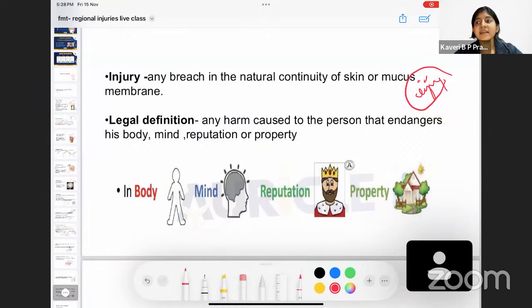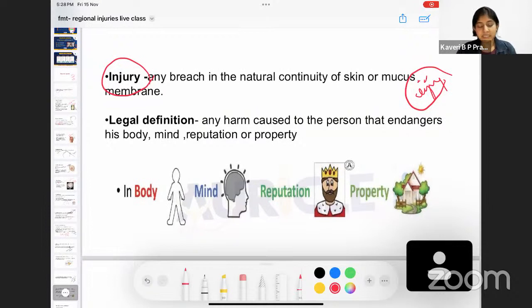So understand that in your exam as well as MCQs, different chapters will be coinciding. They'll mix up different chapters and ask. That is why you can't skip chapters. Even if you do not have time, try to focus on the important nook and corner of the chapter so that you have chances of scoring extra marks. So this first part of the question was from the chapter of mechanical injury, where injury means any breach in the natural continuity of the skin as well as the mucous membrane. Whenever there is a breach in the continuity, it is called an injury.